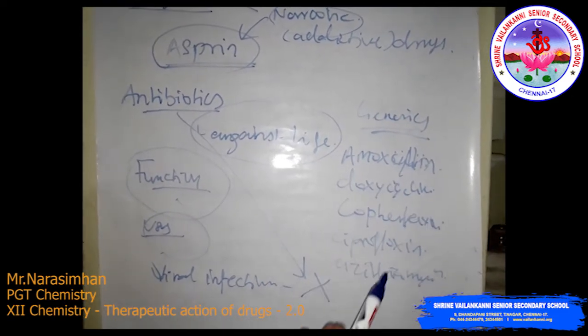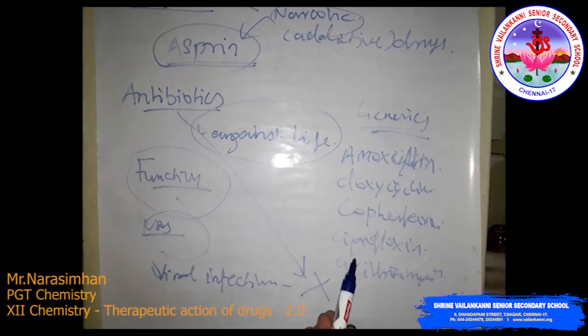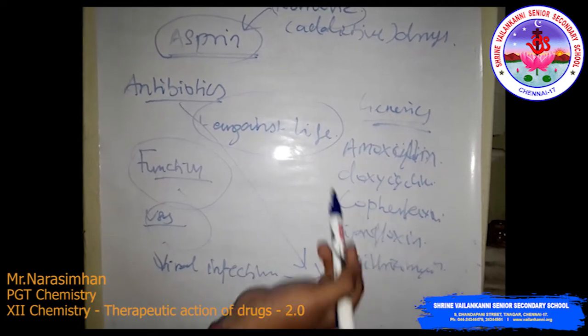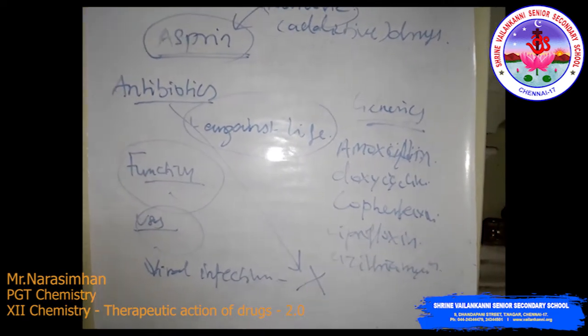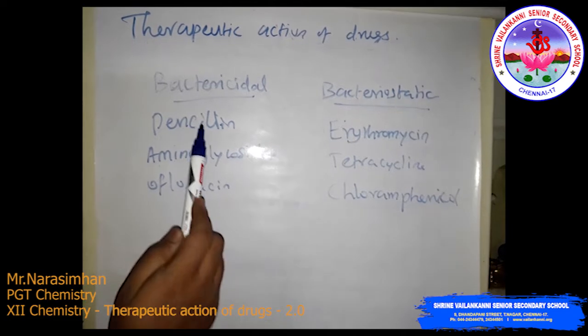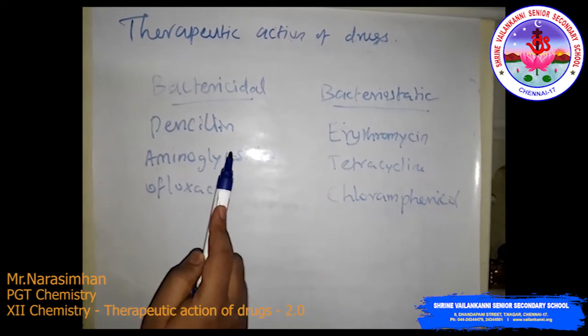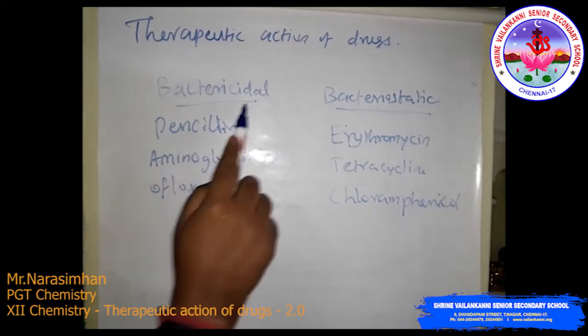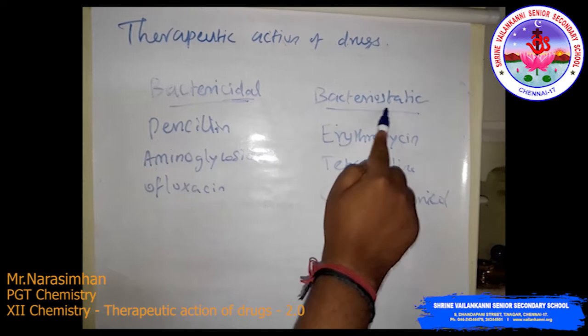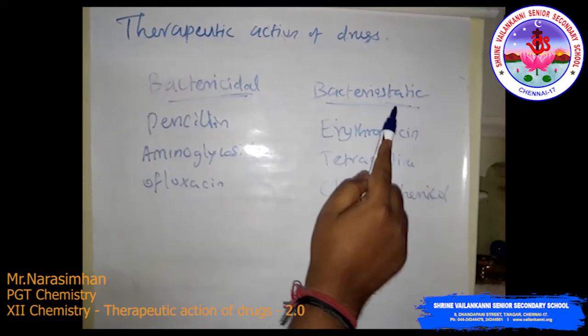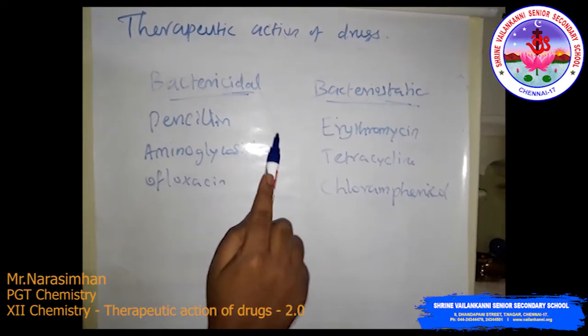Some antibiotics have bactericidal or bacteriostatic actions. Cidal means killing, and static means inhibiting the microbes.